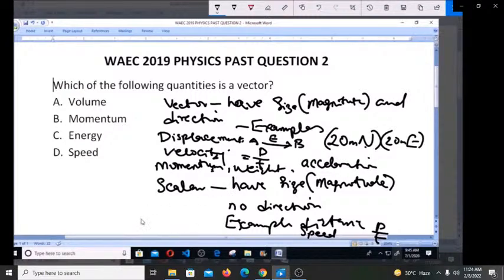Whereas under scalar, other examples are things like volume, which has no direction. Speed, I've given before. Energy also. All these are scalar quantities. So from there you can see that the vector quantity here is momentum, and that makes B the answer.